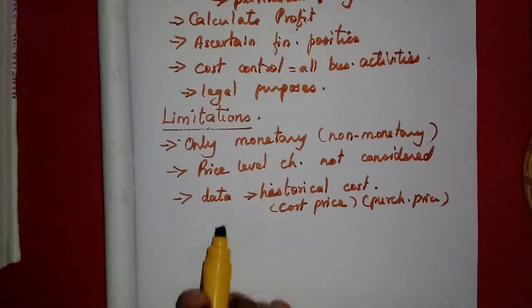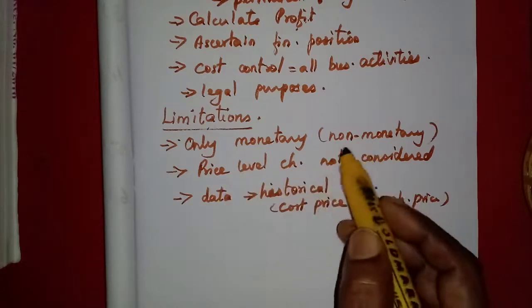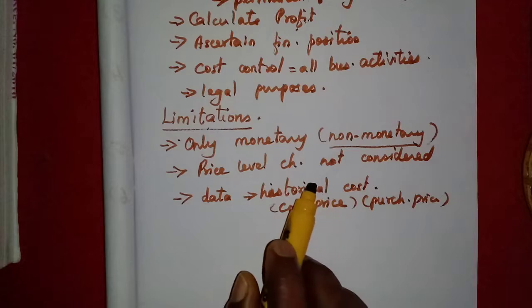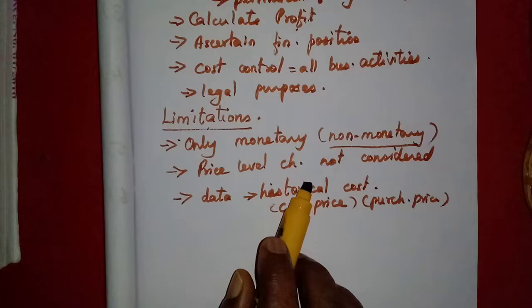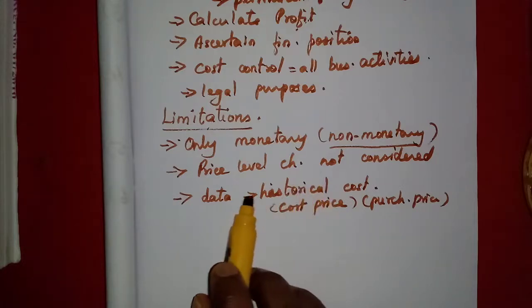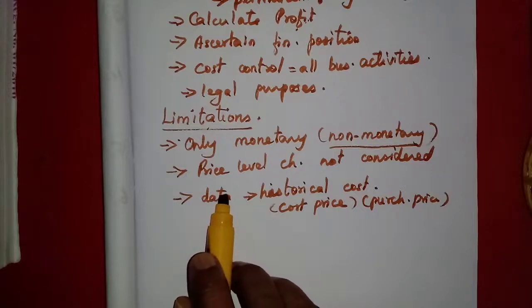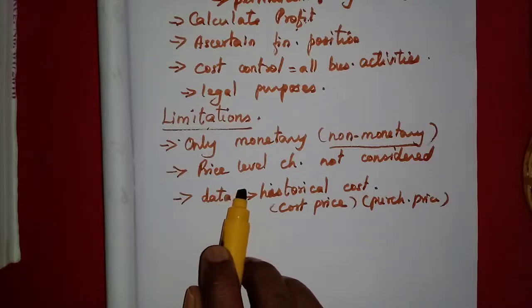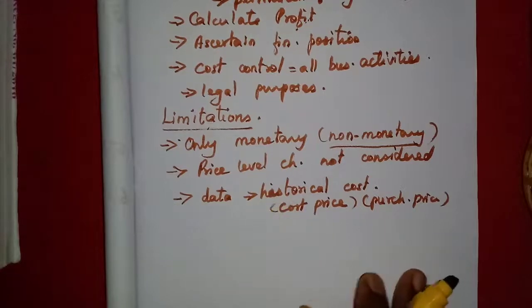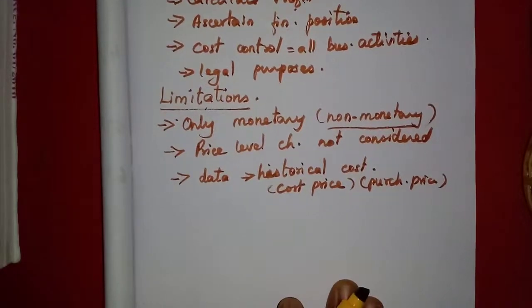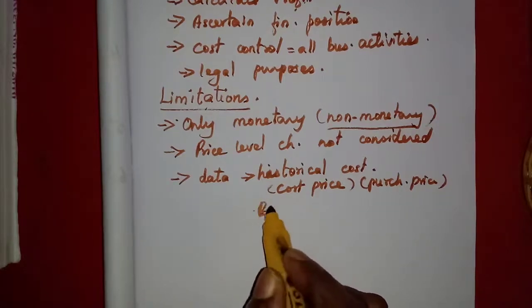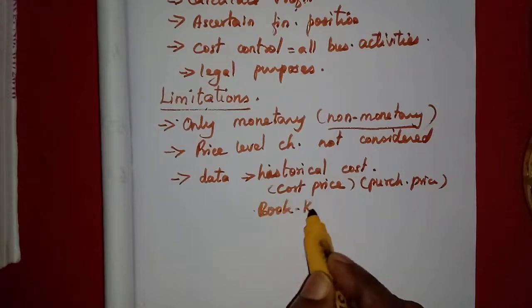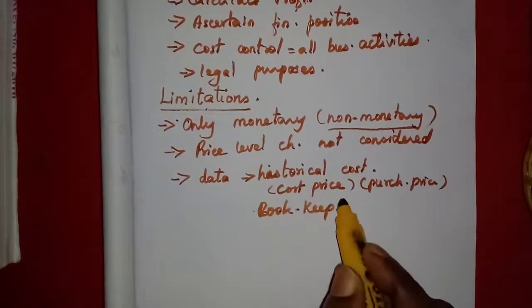We cannot enter this non-monetary transaction. Or because of a strike, a particular year's profit might have come down, but they will show it is less. But the reason, that it was due to a strike, we will not show. That cannot be entered in the books of accounts. So only 3 limitations. Now you should know what we have studied about accounting, and we have studied about bookkeeping, isn't it? So now we will see the important differences.